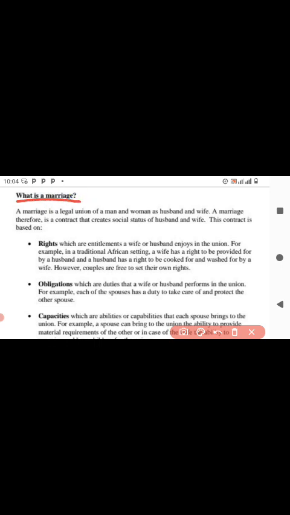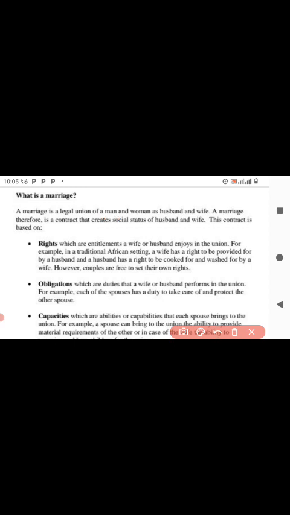So what is marriage? A marriage is a legal union of a man and a woman as husband and wife. So a man and a woman come together in a legal union and they become husband and wife. A marriage is simply a legal union of a man and a woman as husband and wife.